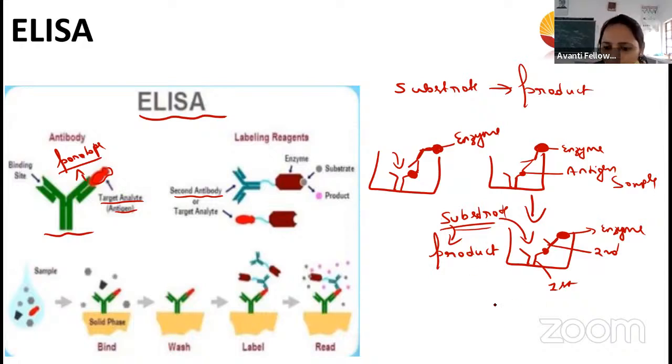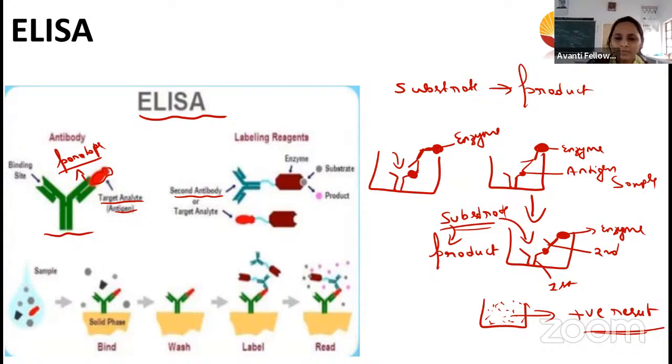So now this solution is going to give a color. Then we can tell that this is a positive result.